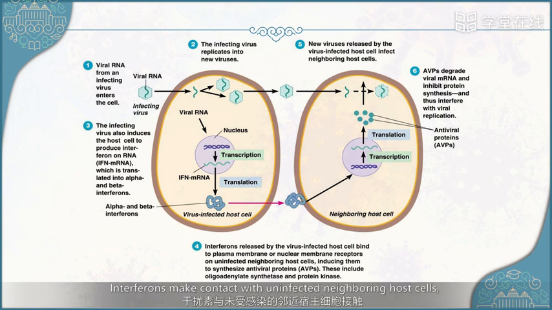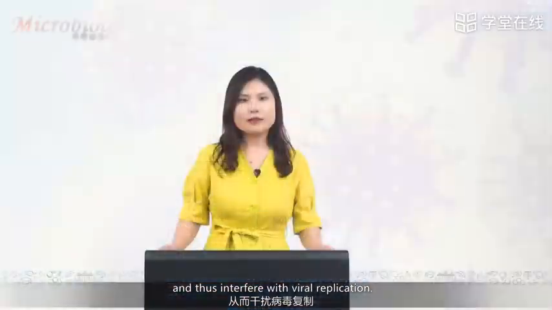Next, interferons make contact with uninfected neighboring host cells, where they bind either to the plasma membrane or to nuclear receptors. Interferons induce the cells to synthesize antiviral proteins, AVPs. AVPs degrade viral mRNA and inhibit protein synthesis, and thus interfere with viral replication.